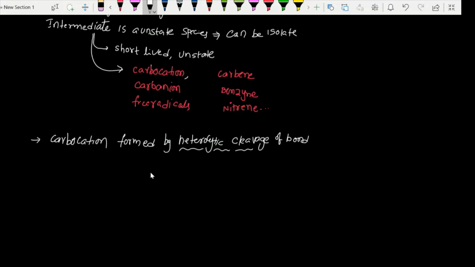For example, take a bond between carbon and X, where X may be some group. If X is more electronegative and takes the electrons, then the pair of electrons is taken by X, and we get carbon with a positive charge and X left as X minus. This carbon as a cation is called a carbocation.